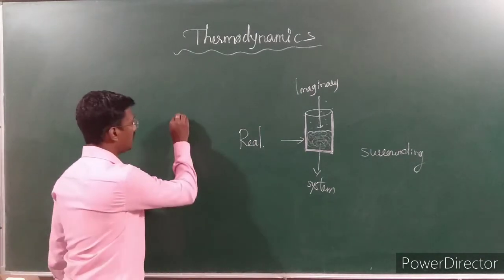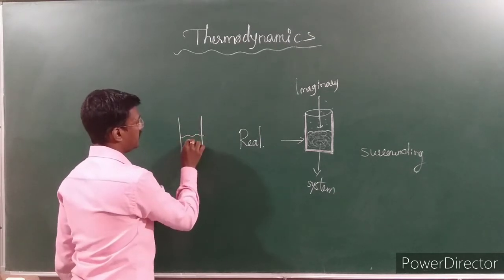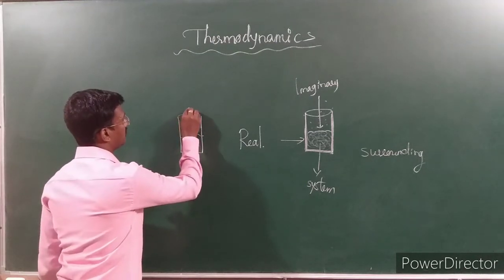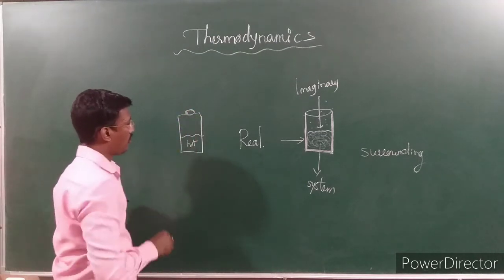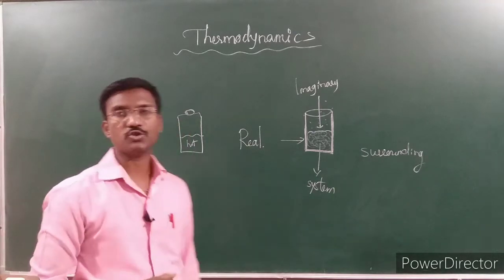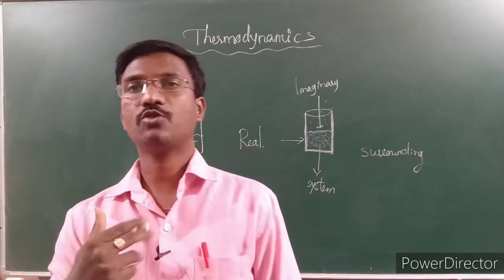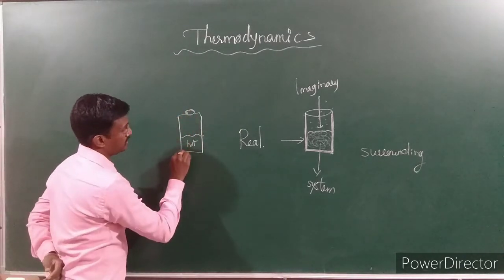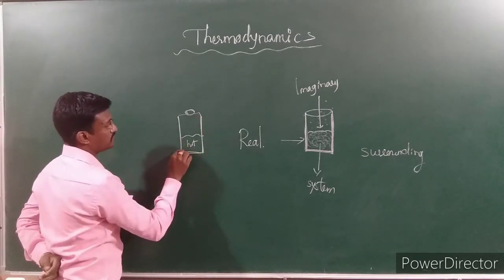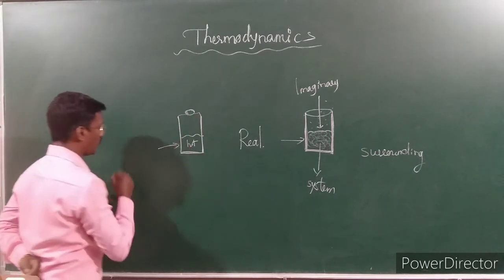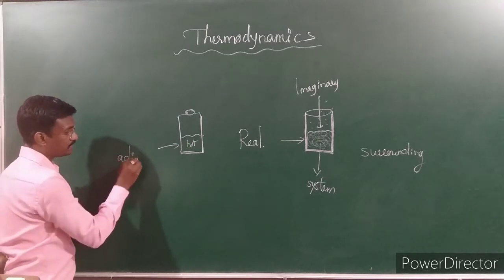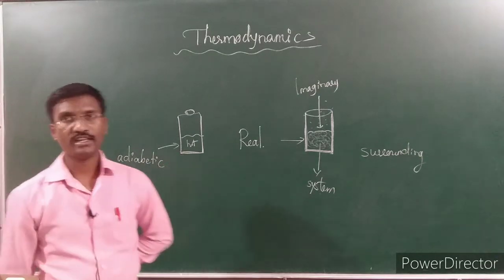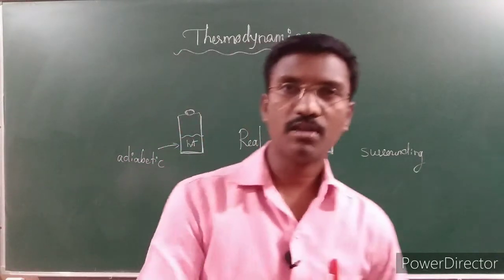Whereas in some containers, the hot water or tea is inside, but we are not feeling the hotness on the outside, just like in an isolated system. In the isolated system, the heat is not transferring from system to surrounding. In this condition, the wall present between the system and surrounding, we are going to call an adiabatic boundary or adiabatic wall. Wall is nothing but the boundary.